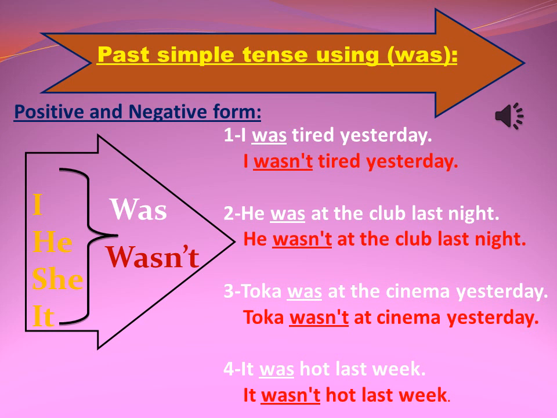I was tired yesterday. The negative: I wasn't tired yesterday. Number 2, he was at the club last night. The negative: he wasn't at the club last night. Number 3, Toa was at the cinema yesterday. The negative: Toa wasn't at the cinema yesterday. Number 4, it was hot last week. The negative: it wasn't hot last week.